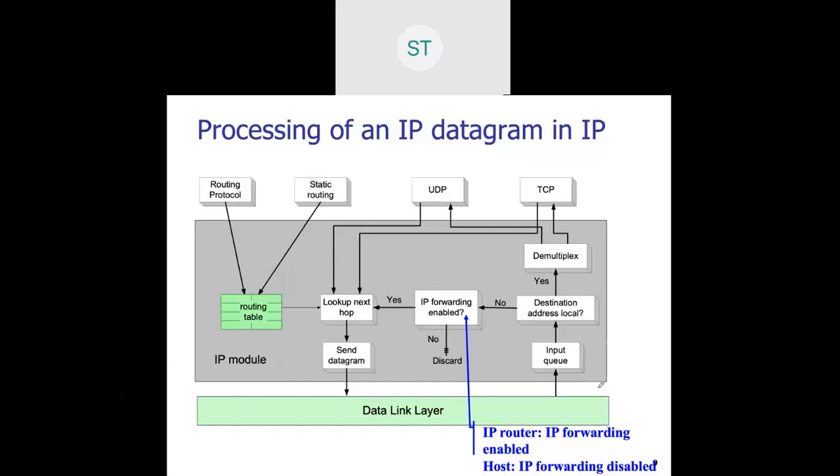Now what you can see is there is an input queue. It will take the packet up, and here it will take the decision.